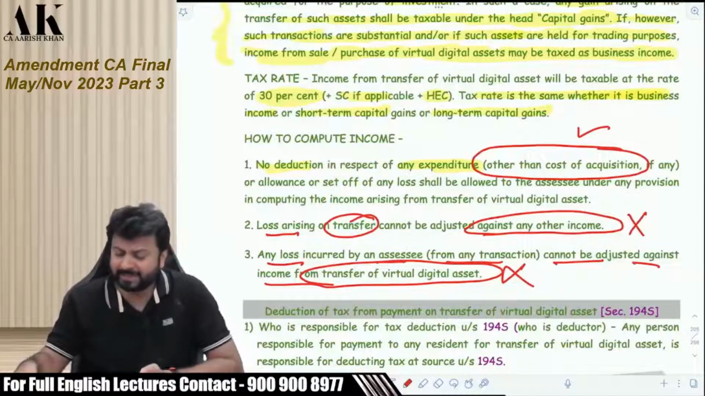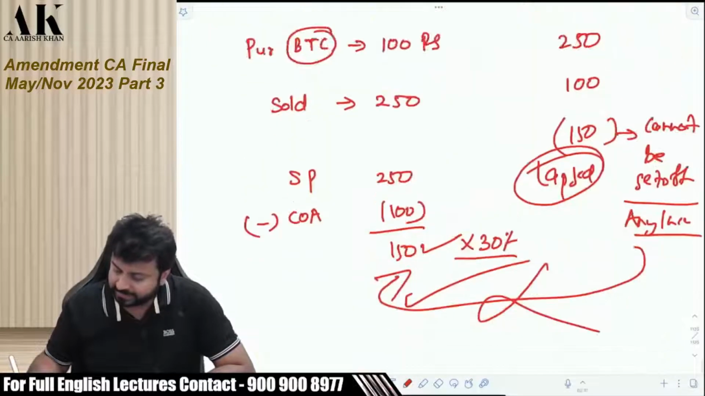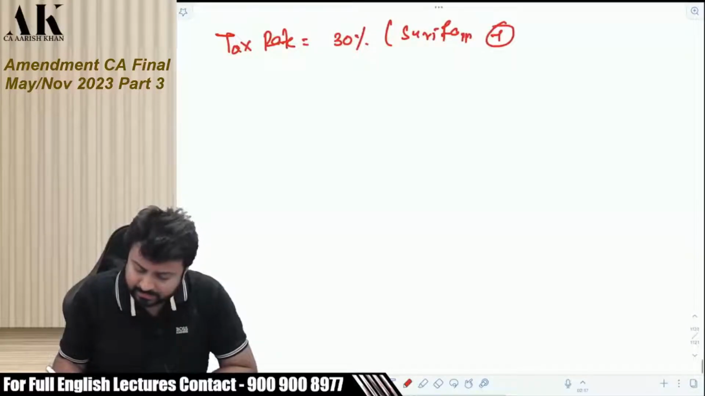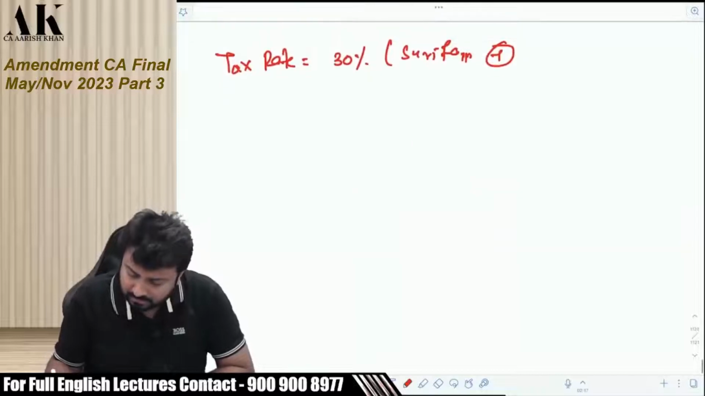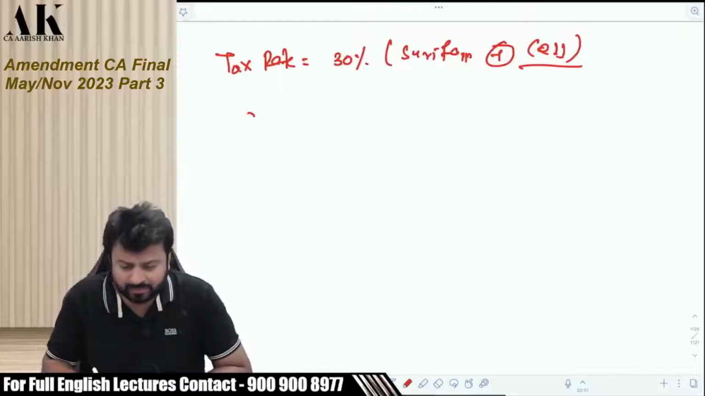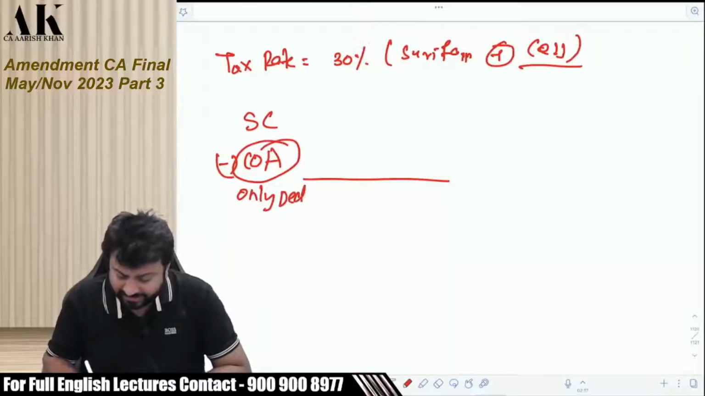So very dangerous taxability. Very, very, very dangerous taxability. The taxability is very straightforward. Tax rate 30%. The surcharge if applicable, and cess. And cess will be applicable always. How to compute? Very simple. Sale minus cost. That's it. This is the only deduction which is available. Nothing else. If this is profit, pay 30% tax.